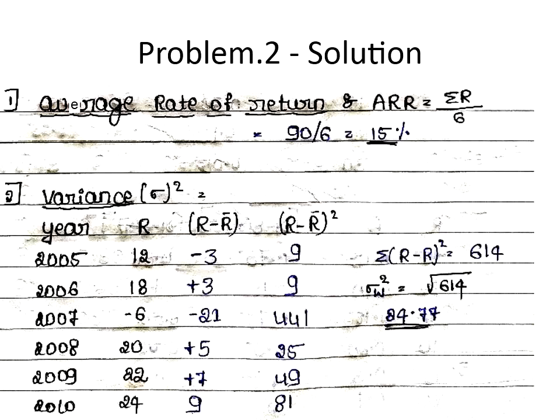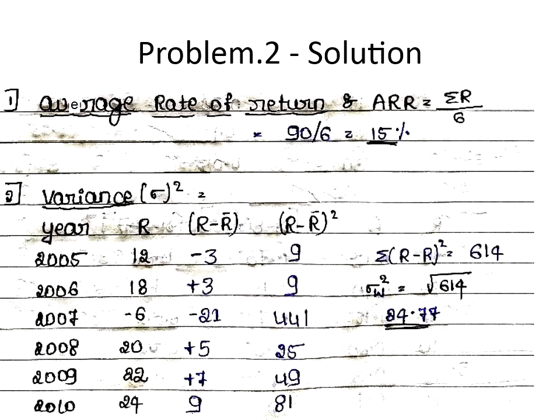Then we will go to calculate variance. Remember, only when we calculate variance, then we will do standard deviation is equal to square root of variance. So first we will calculate variance, that is sigma square. In the first column, it is the number of years, that is 2005 to 2010. Then R, whatever they have given in the problem, I am just noting it down: 12, 18, minus 6, 20, 22, 24. Then we will call R minus R bar. So what is R bar here? R bar is whatever we have calculated, that is average rate of return, that is 15%, right?